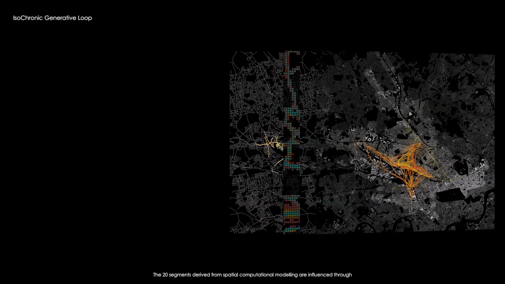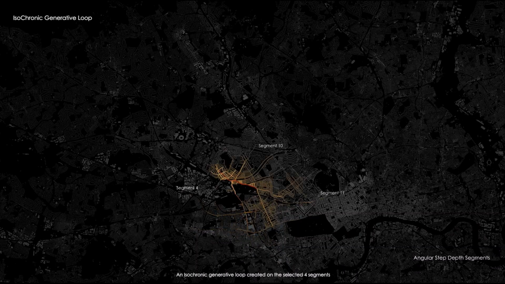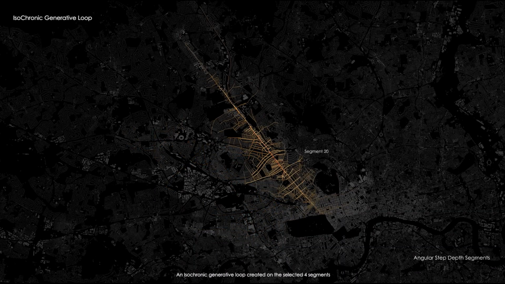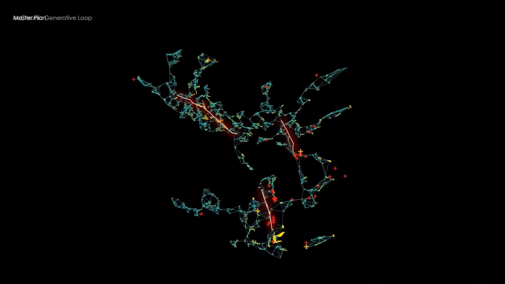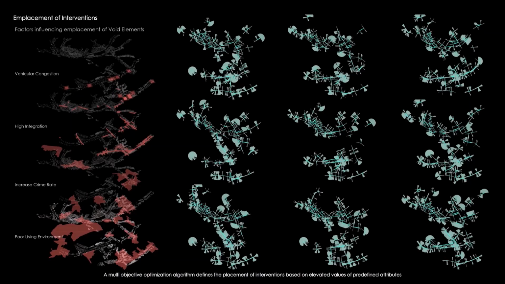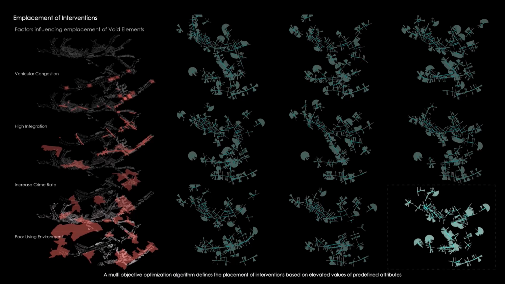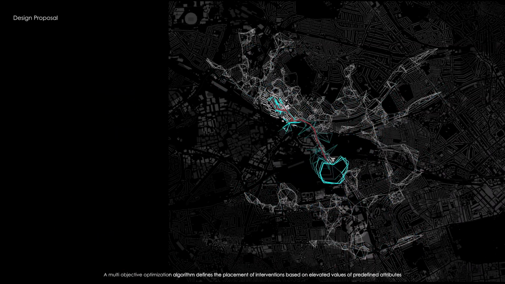The 20 segments derived from spatial computational modeling are influenced through an isochronic generative loop created on the selected 4 segments, coupled with data extracted from traditional data analysis and deep learning networks. The strategy is proposed by evaluating the existing and using the theoretical background of a 15-minute city. A multi-objective optimization algorithm defines the placement of interventions based on elevated values of predefined attributes.